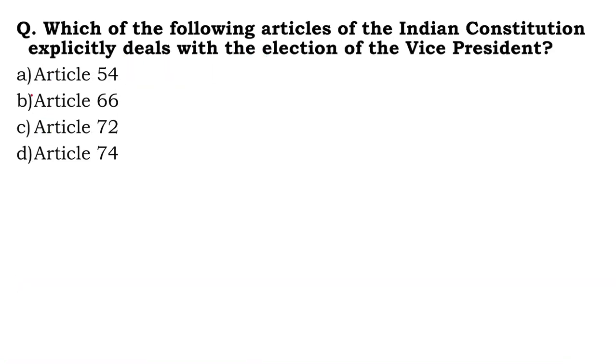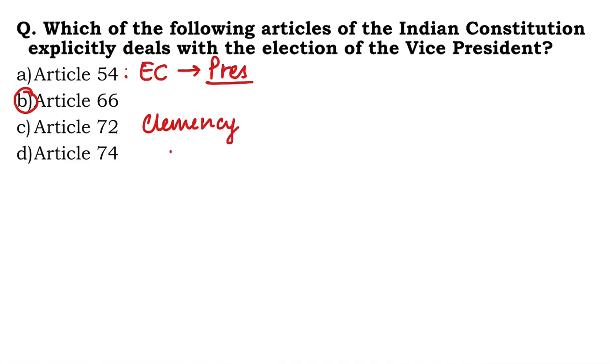Which of the following articles of the Indian Constitution explicitly, clearly deals with the elections of Vice President? So, that is, of course, Article 66. Article 54 deals with the Electoral College of the Indian president, which comprises of the elected MPs, elected MLAs of states, and the states here include the UTs of Delhi and Puducherry. Article 72, of course, is the clemency power of the Indian president.